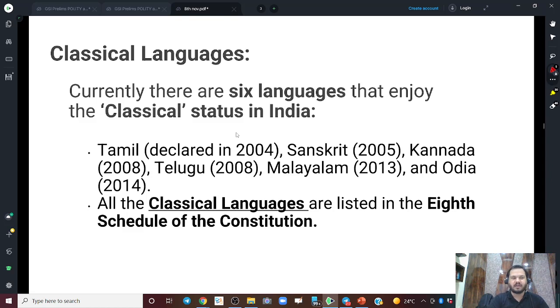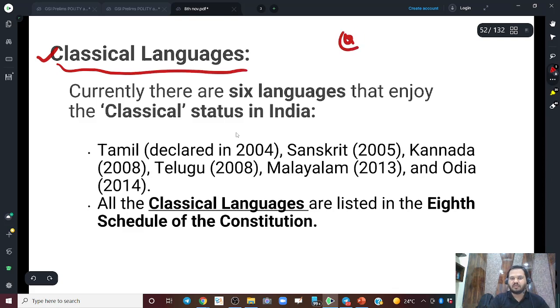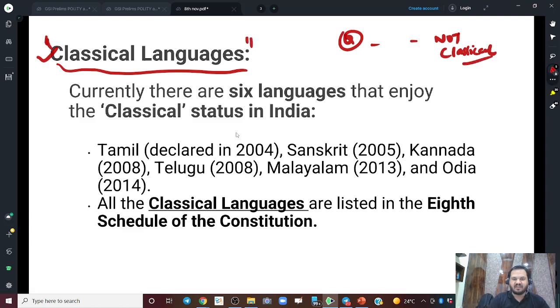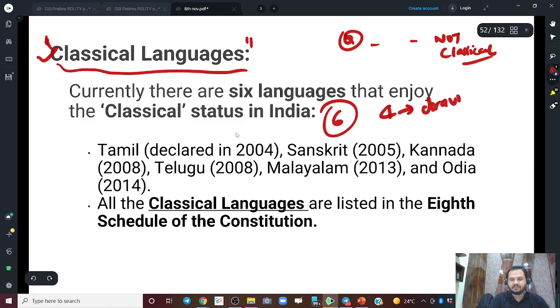Then this was a subtopic, nothing to do with the schedule, but sometimes they even ask, which of the following are not classical languages of India, right? So this is a technical term, classical languages. Officially we have given classical status to only six languages till now. Four are our famous Dravidian languages, one is our Sanskrit, and another one is Odia, right? So these are our classical languages.